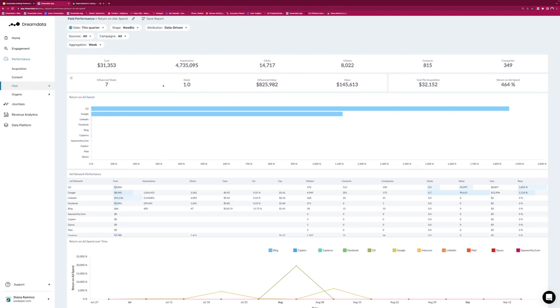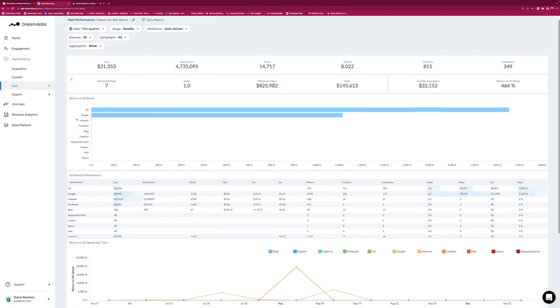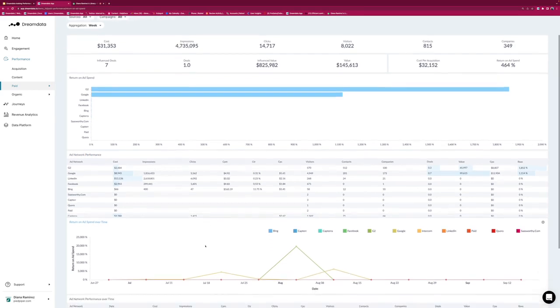And then we come here to the same story as usual. Influenced deals 7, but in total for each of the single touches in that journey, it amounts to 1 deal. So each touch gets a fraction of the value, right? We can see here best performing, G2 and Google. And then below here again, ad network performance overview, where you can also look into how many visitors we had, contacts and companies, and then the value that we've generated.